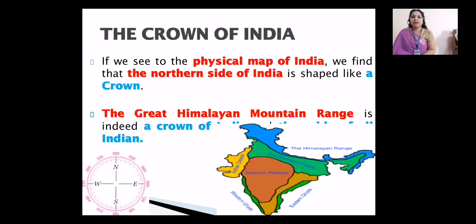So basically, the great Himalayan mountain range is the crown of India. The blue shaded area that you can see on the map in this slide is the great Himalayan mountain range of our country, and it is the northern side of India, which looks like a crown. So this is the crown of India, and that's why we say that the great Himalayan mountain ranges are indeed the crown of our India.